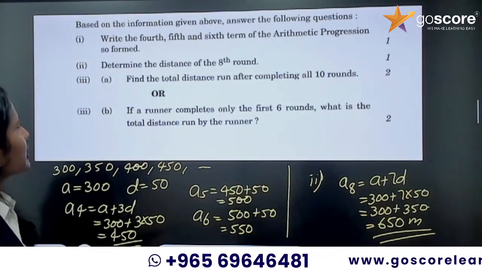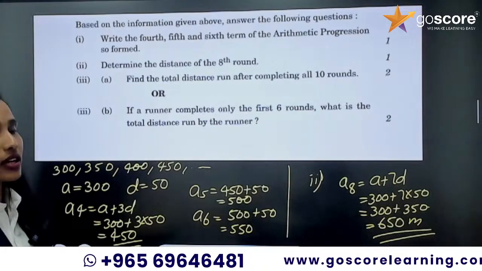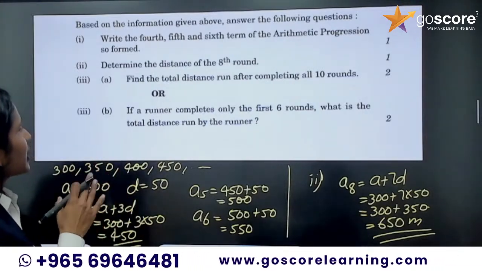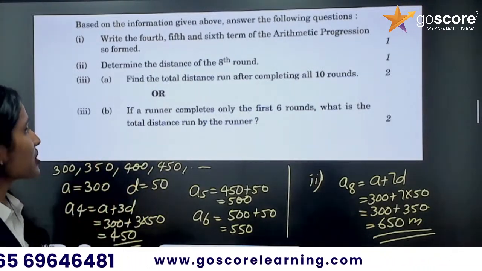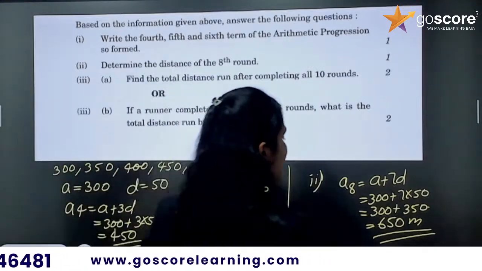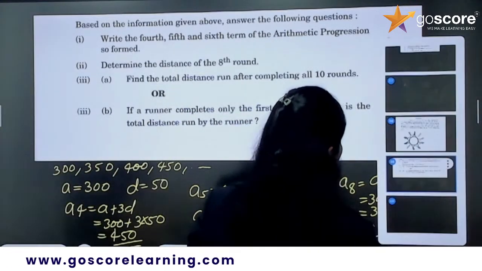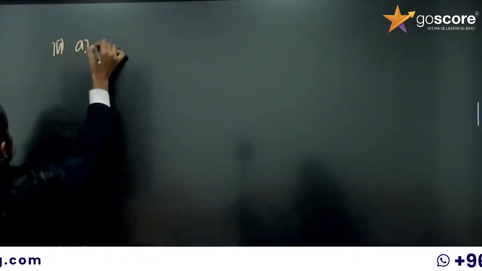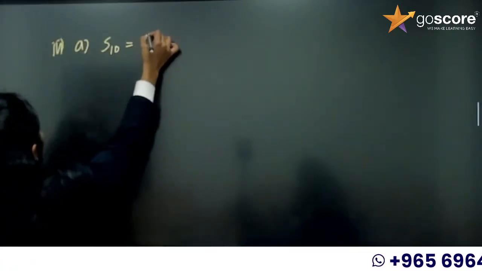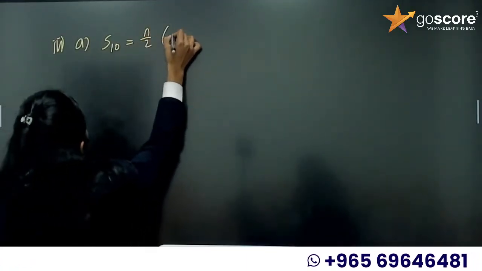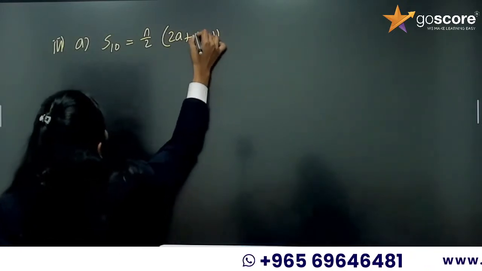Now find the total distance run after completing 10 rounds. And the big question is, if a runner completes only the first 6 rounds, what is the total distance run by the runner? So what we need to find? We need to find S10 and S6. So third one, a question is S10. So it is n by 2 into 2a plus n minus 1 into d.